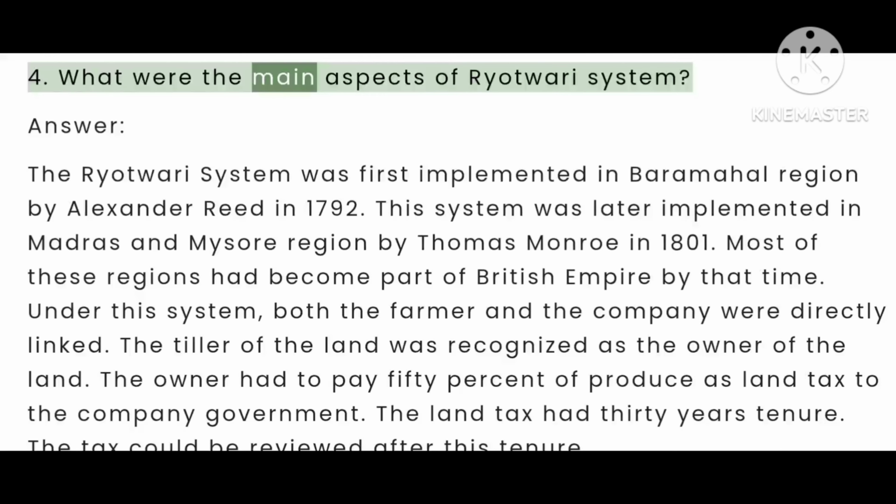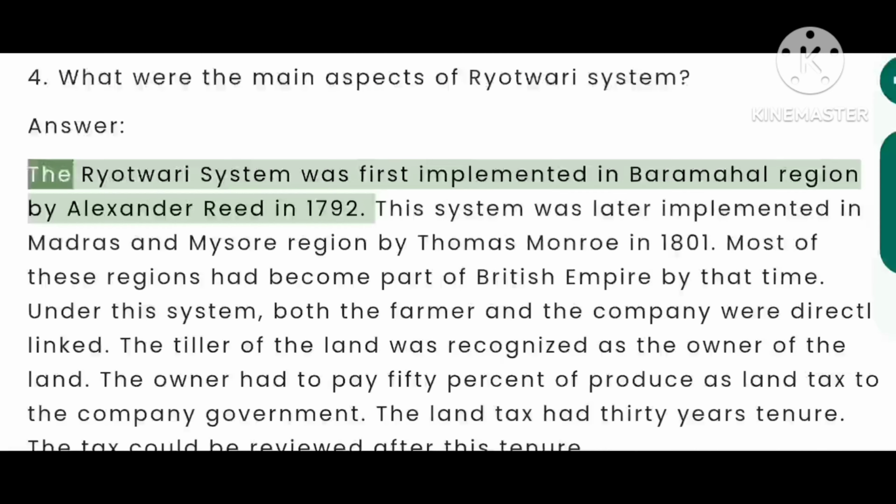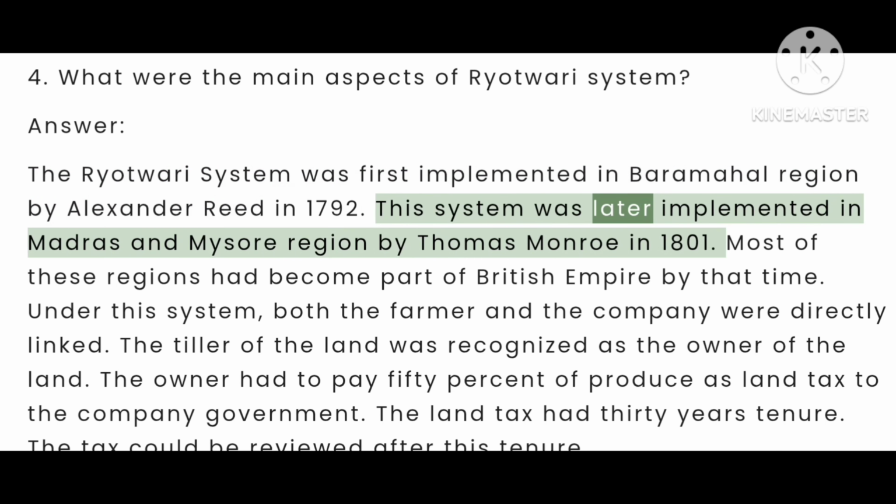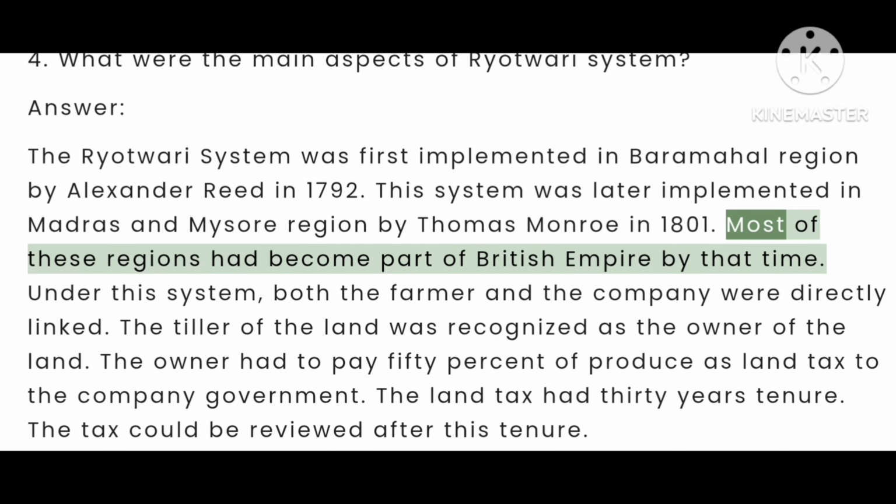4. What were the main aspects of Ryotwari system? Answer. The Ryotwari system was first implemented in the Baramahal region by Alexander Reed in 1792. This system was later implemented in Madras and Mysore region by Thomas Monro in 1801. Most of these regions had become part of the British Empire by that time.